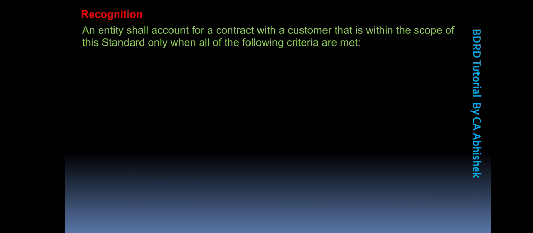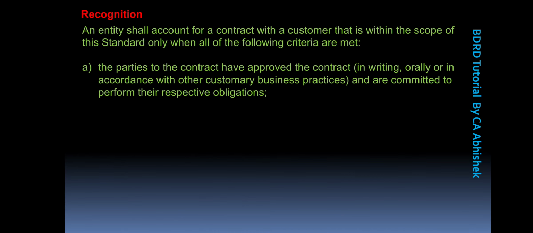The first criterion is that the parties to the contract have approved the contract and are committed to perform their respective obligations, whether it is in writing, orally, or in accordance with other customary business practices.